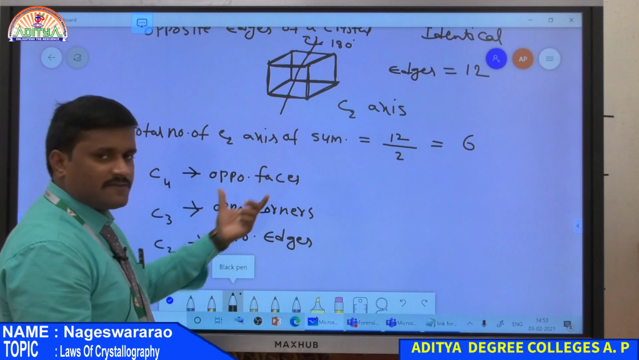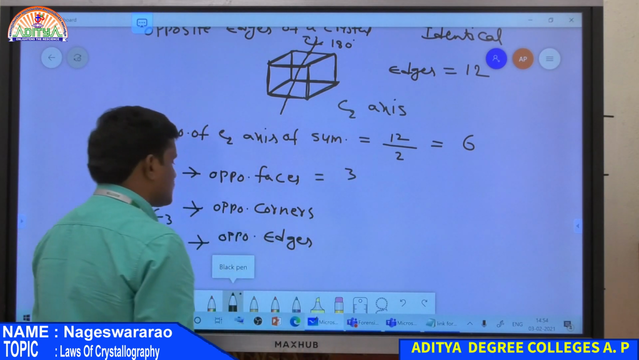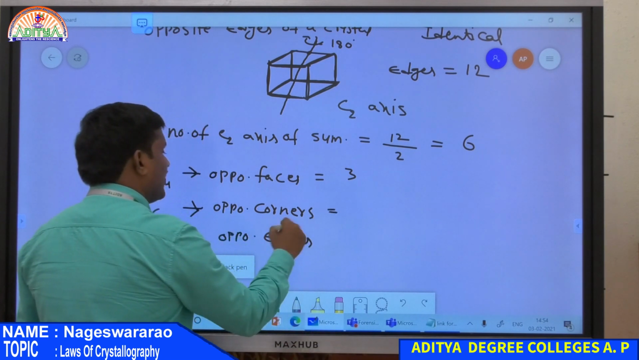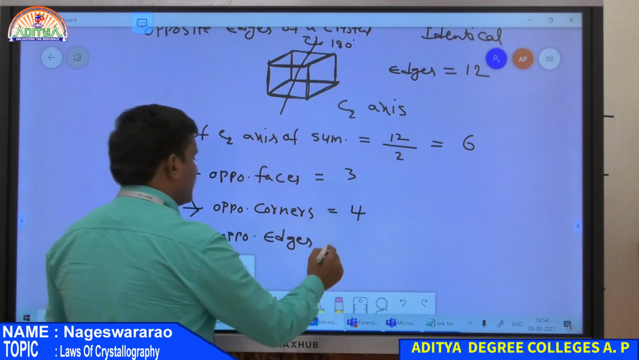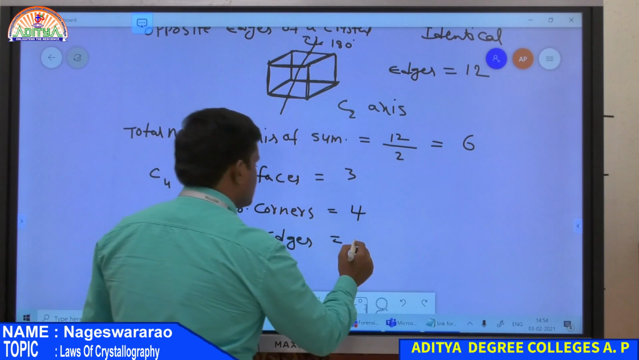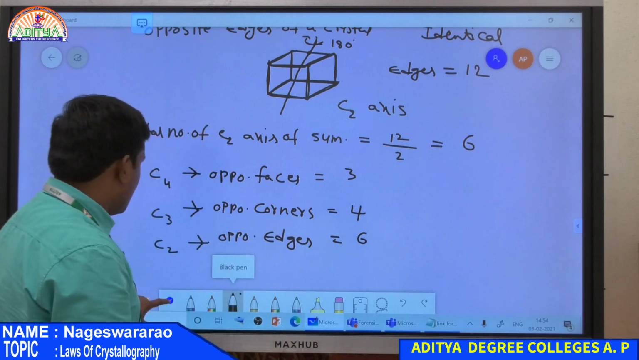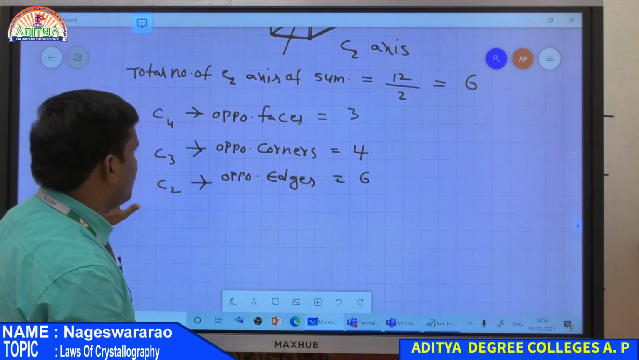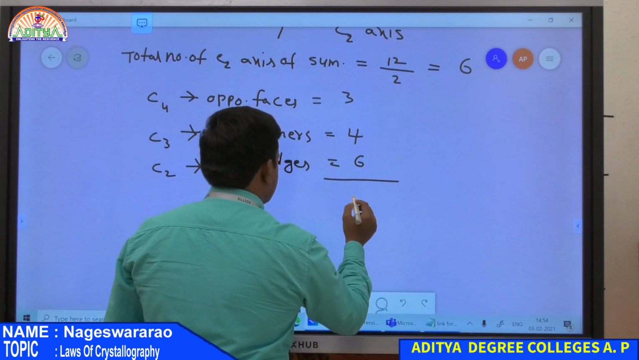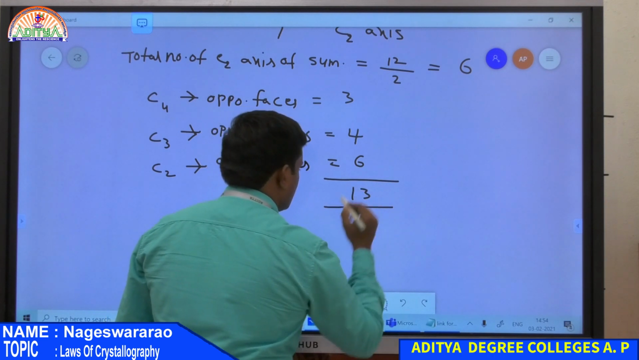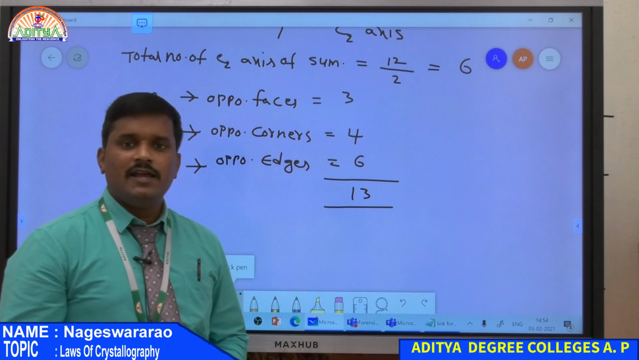So, since there are 6 faces, the crystal has 3 C4 axes, and it has 8 corners, that is why it has 4 C3 axes, and finally there are 12 edges, therefore it has 6 C2 axes of symmetry. Therefore, the total number of axes of symmetry present in a crystal is equal to 3 plus 4 plus 6, that is equal to 13. So, this is the total number of axes of symmetry present in a crystal.